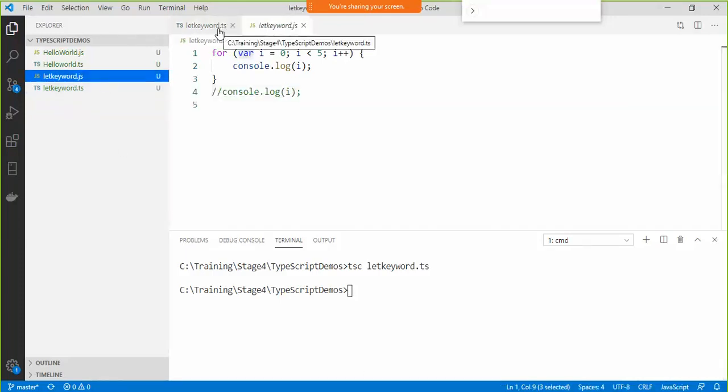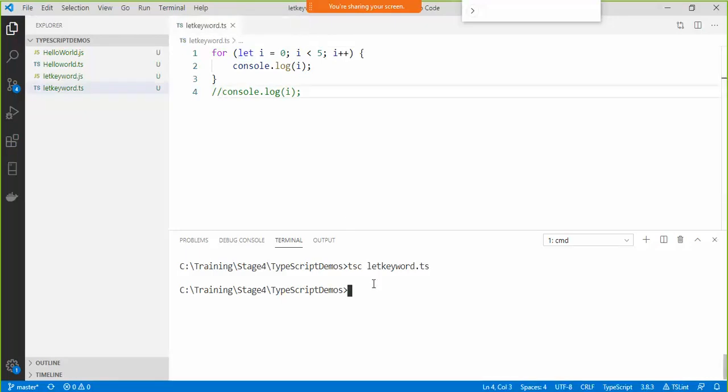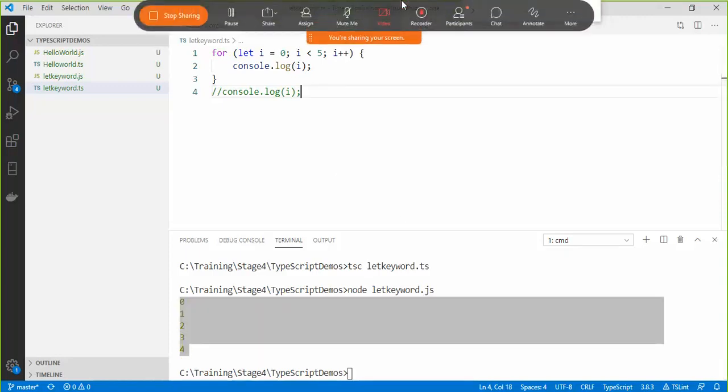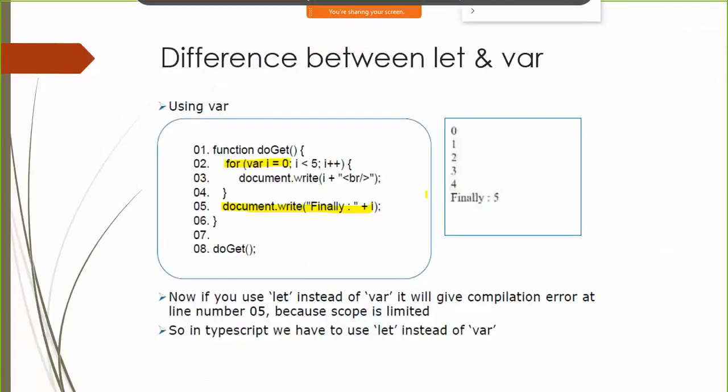I can simply come over here and have a look at it. And now I can simply say node let keyword dot js. I can see output all the way from 0 to 4.